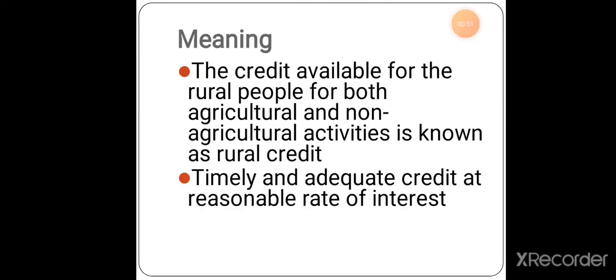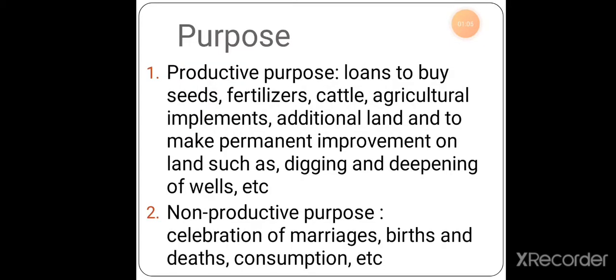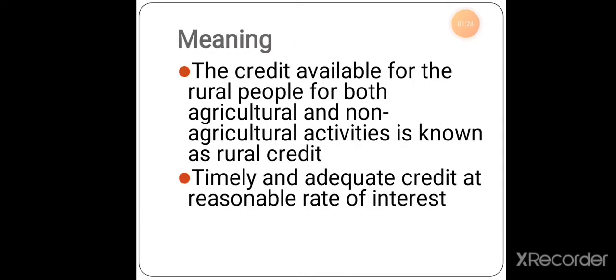First, what is the meaning? The credit available for rural people for both agricultural and non-agricultural activities is known as rural credit. Say, non-agricultural activities like the celebration of marriages, births and deaths, or any family get-together. For all these things, when people do not have a sufficient amount with them, what will they do? They will go for credit. So these are the things we'll study today.